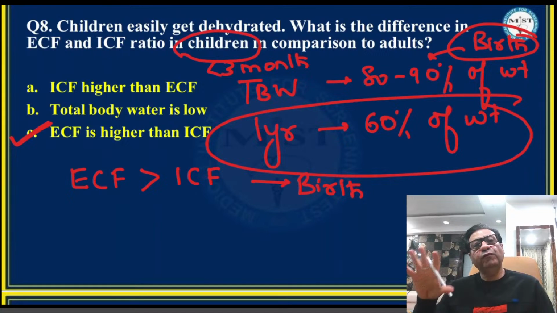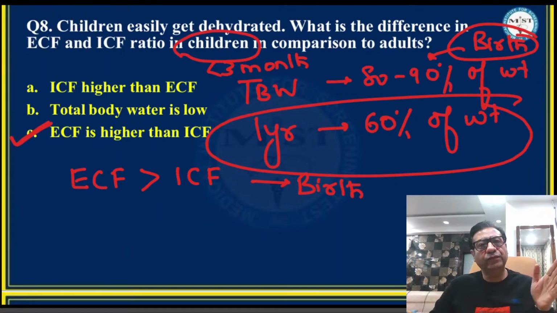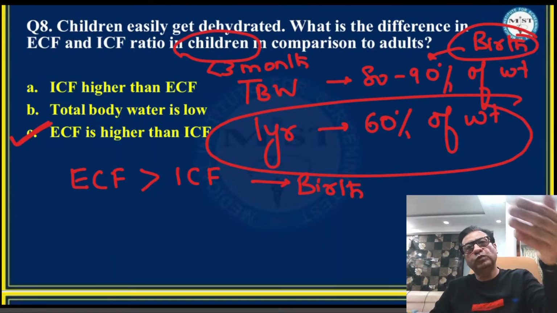So extracellular fluid being much higher in comparison to intracellular fluid, in comparison to adults, according to me, is the best answer here. Again, as I'm saying, I could not really understand what exactly were the wordings of the question. Similarly, I have just gone through the options which students have told me.